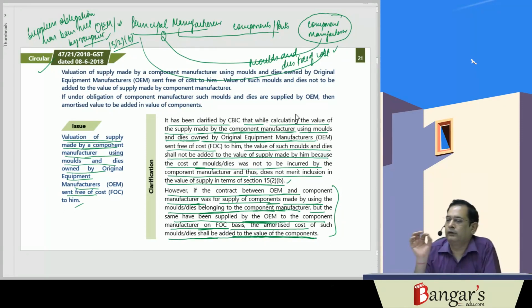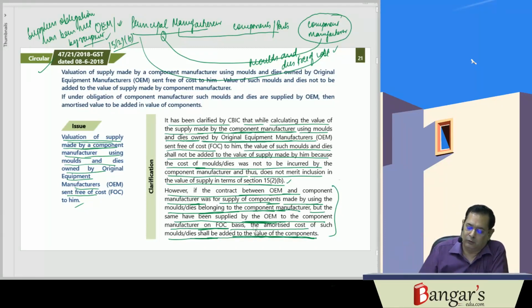So it is clear. If the original equipment manufacturer was under no obligation to supply those molds and dies, and still he has supplied the same free of cost to the component manufacturer, it will not be included in the value of the supply. However, say it was the component manufacturer's obligation to use his own molds and dies to manufacture that component, and then the original equipment manufacturer has supplied those molds and dies free of cost. In such a case, the same will be included in what? The value of the supply.